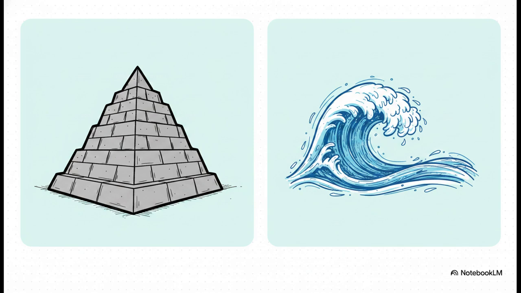On one side, you've got Gottfried Wilhelm Leibniz, who argued reality is made of static, eternal, indivisible substances he called monads. And on the other side, you have the 20th century thinker Alfred North Whitehead, who championed process philosophy. Whitehead argued that reality isn't made of static things at all. It's all about dynamic, constant change and becoming.